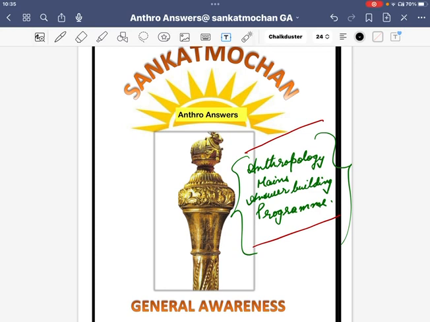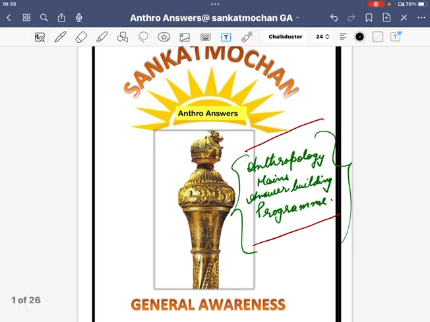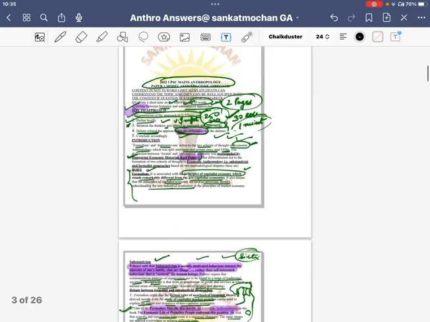I assure you the quality of the answer that we are providing here has no match with the answers available in the market or any of the model answers. That's an open challenge to anyone.